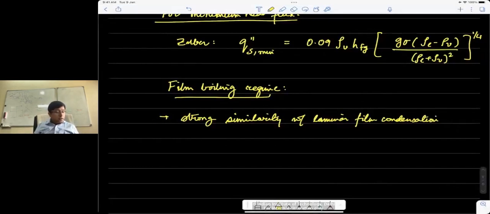And so, based on some assumptions that I will show you in the next section, the Nusselt number could be calculated for this using the same assumptions that we are going to make there.